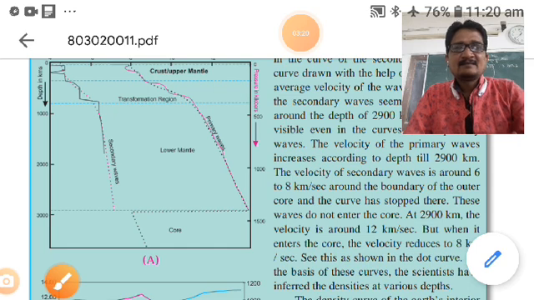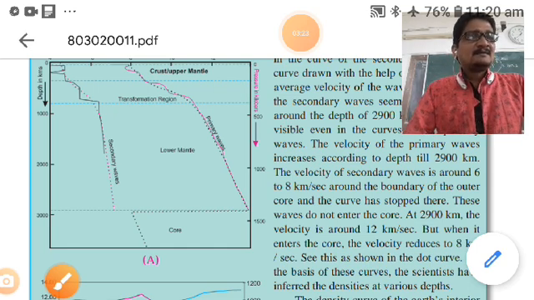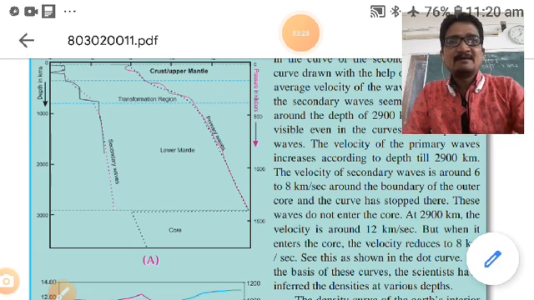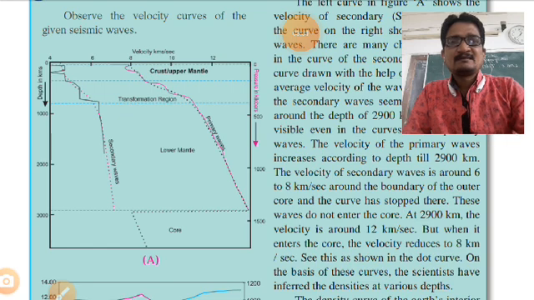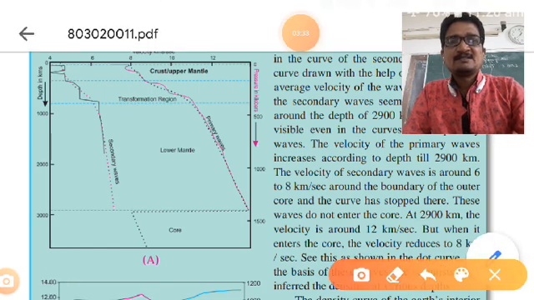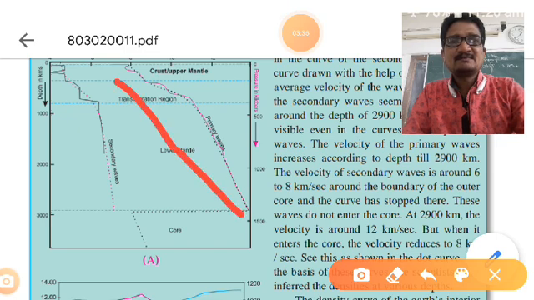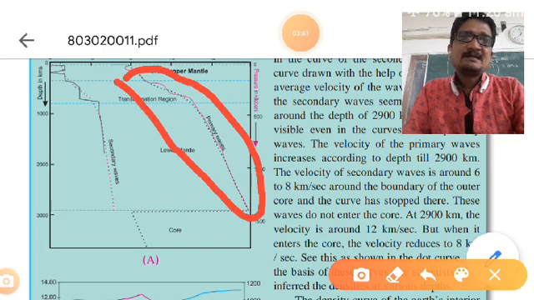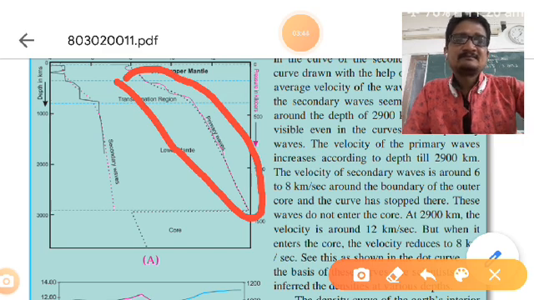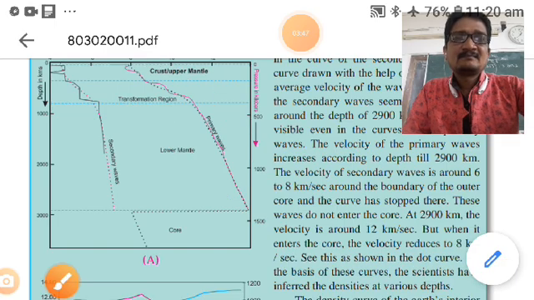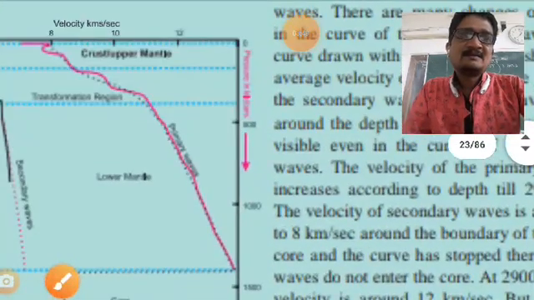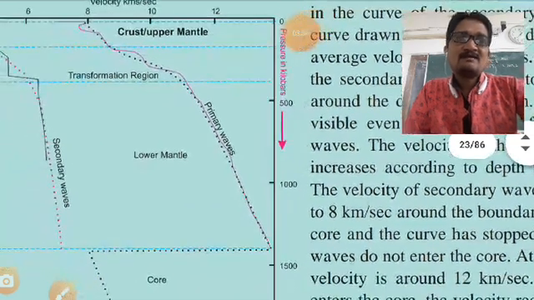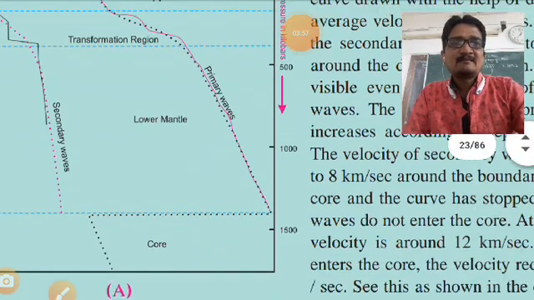Then the curve on the right shows the primary waves, this is primary wave. Here pressure is given. See here, pressure in kilobars, 500, 1000, 1500.